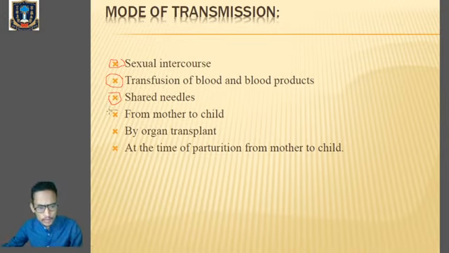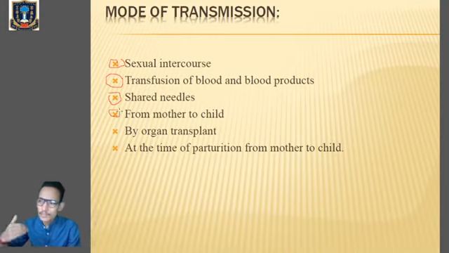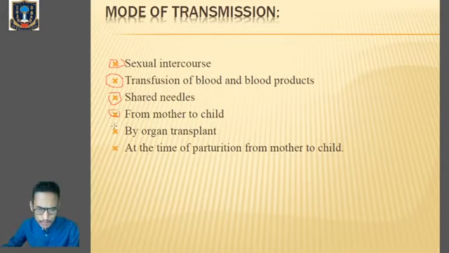The HIV virus can also be transmitted from the mother to the child. If the mother is HIV infected or HIV positive, the HIV virus will be transmitted from the mother to the child. Next, during organ transplantation. Now you know what organ transplantation is.